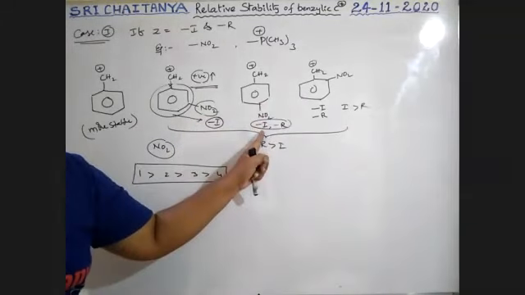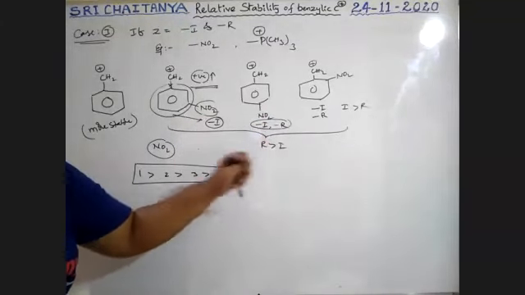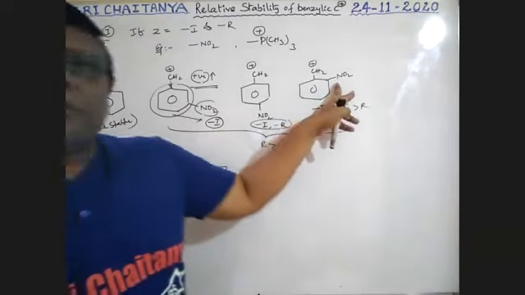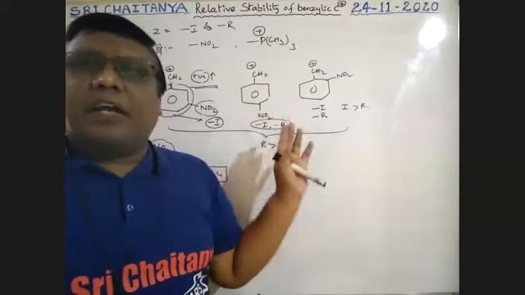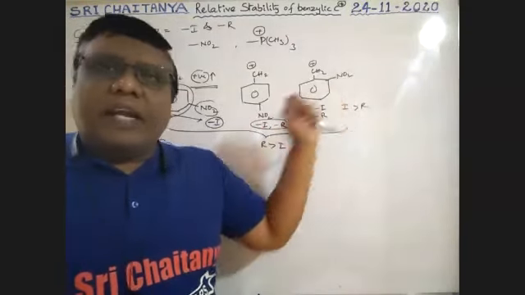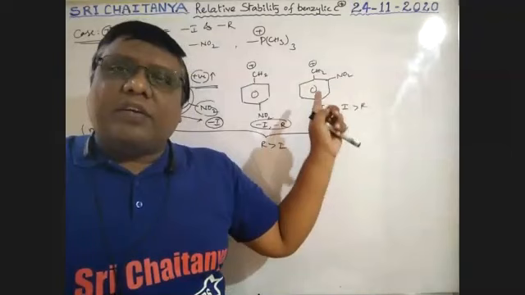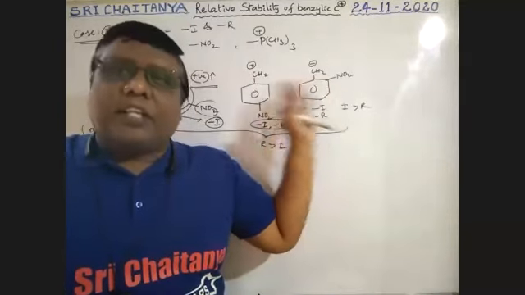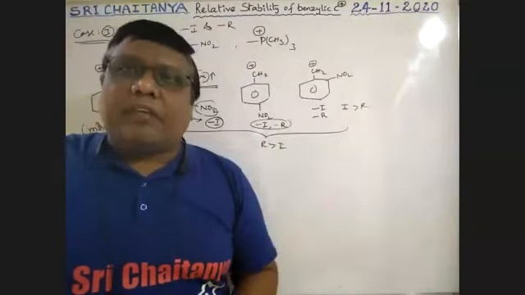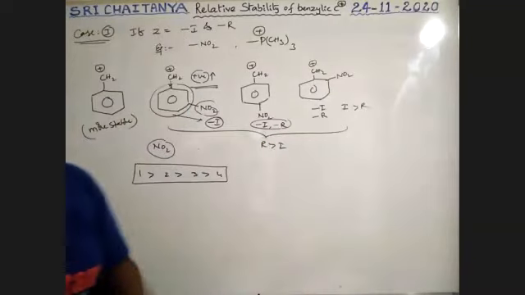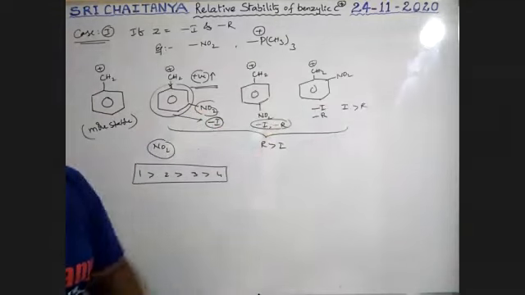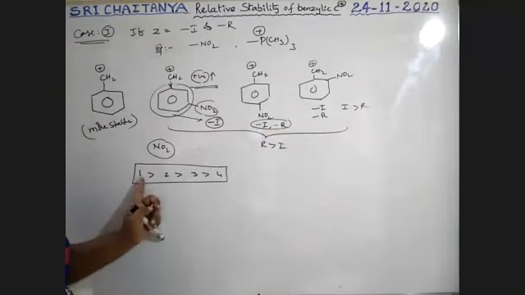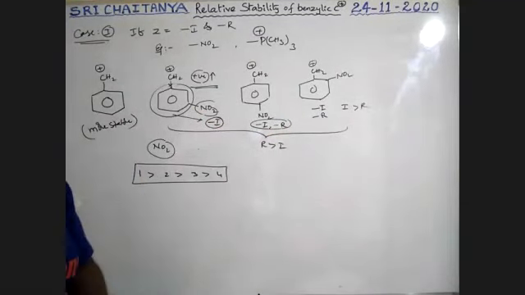Here the inductive effect is far away, so less tendency; here it is very near, so more electron withdrawing tendency, more positive charge, and the stability is the least. Therefore, the order is 1 greater than 2 greater than 3 greater than 4.